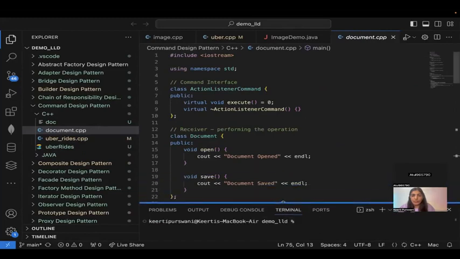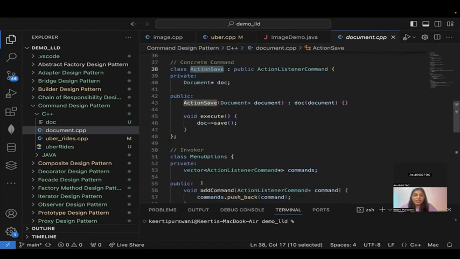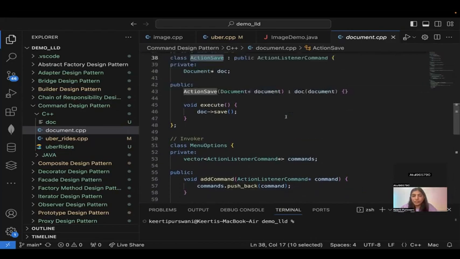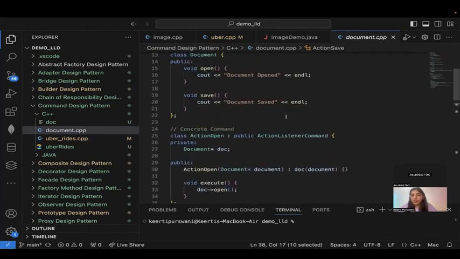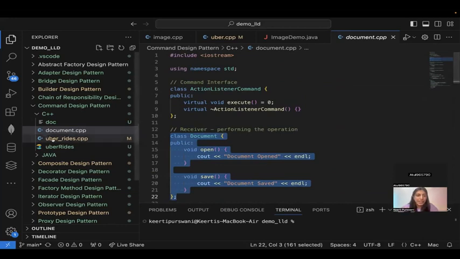How was it in the command design pattern? Let's see. There was a receiver, a command interface, action open, action save. So here is action search, action cancel, and so on. There is an invoker, correct? But there is only one receiver actually doing it, so there is only one implementation happening.